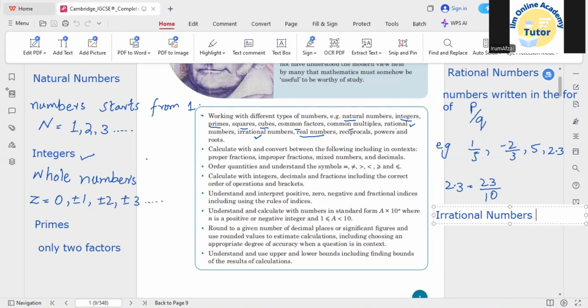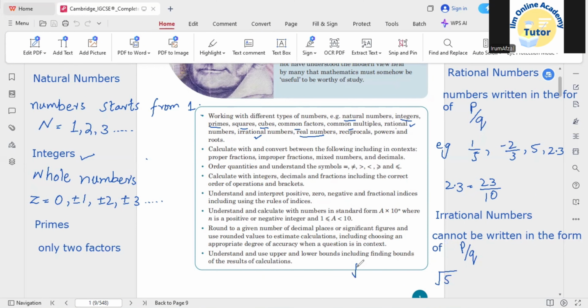Okay. After that, if I talk about the irrational numbers, irrational numbers are those that cannot be written in the form of P by Q. So what could be the numbers that we can't write in the form of P by Q? The numbers that are in the form of square root. All the numbers whose perfect square roots are not possible, like root 5, root 7, like this.